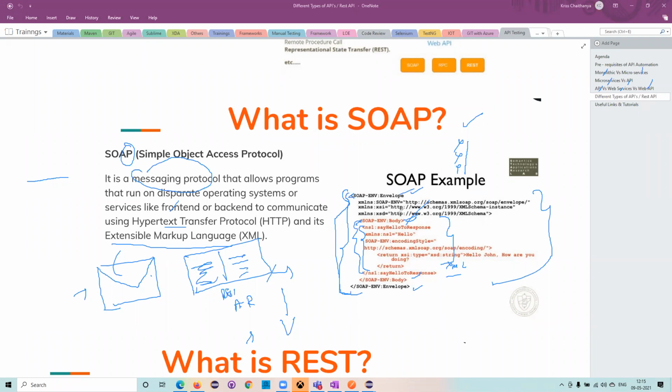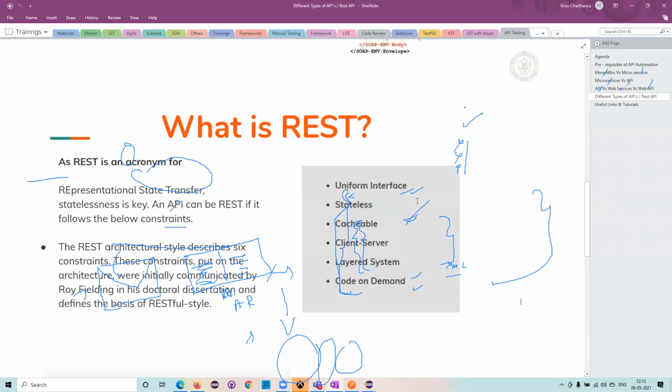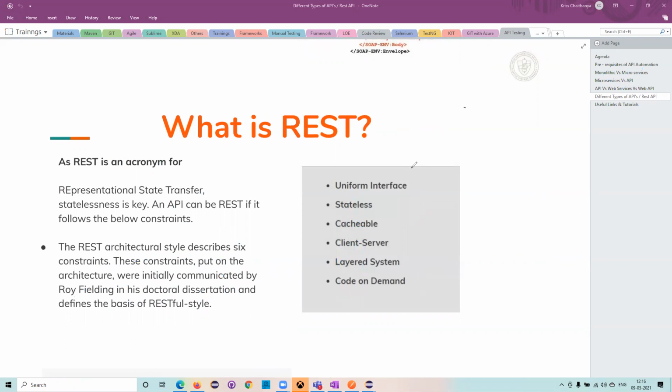Now the next one is REST. REST means Representational State Transfer. Now, what exactly will we be doing in REST, and what are the basic differences between SOAP and REST? I'll discuss the difference between REST and SOAP in the next slide. As of now, I'll talk about the REST APIs.